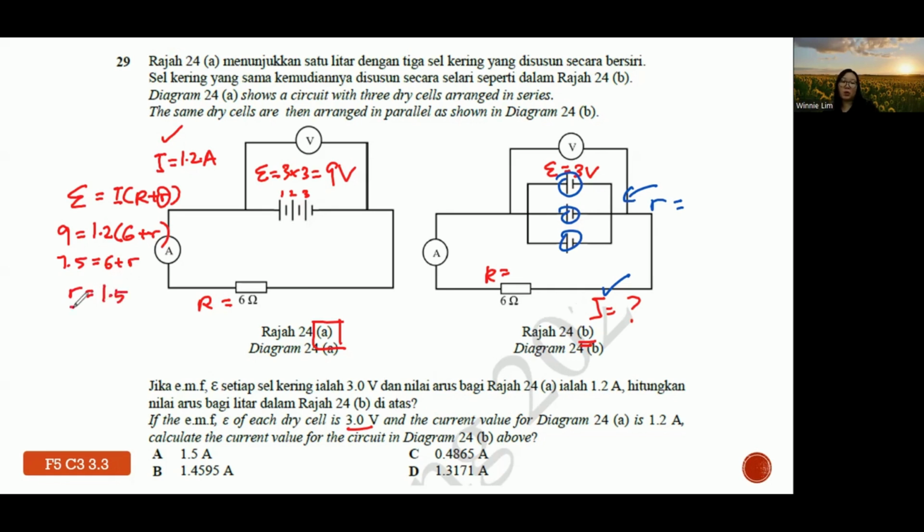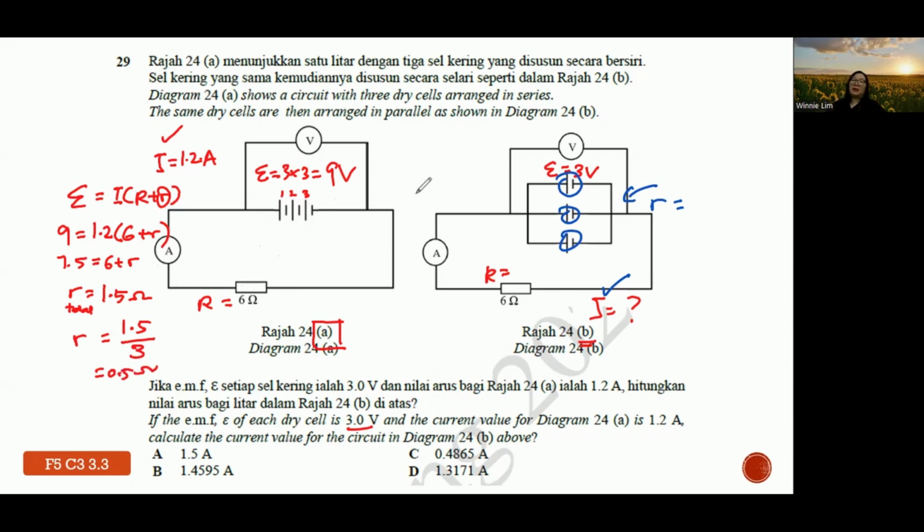This one is the total for 3 batteries. So same idea, similar to bulbs. If big R is in series, that means you add together. So batteries in series, you add together. So I want to find the internal resistance for one battery. I need to use 1.5 divided by 3. So I got 0.5 ohm.